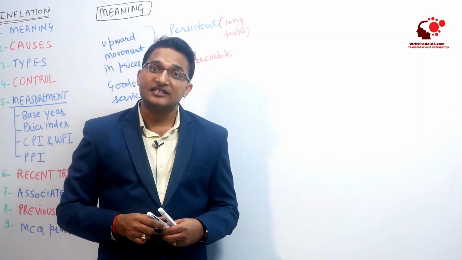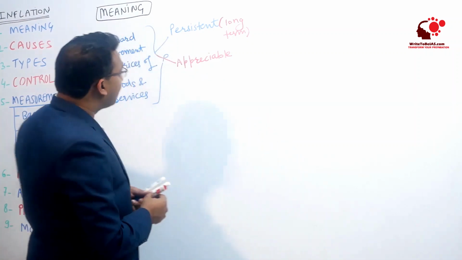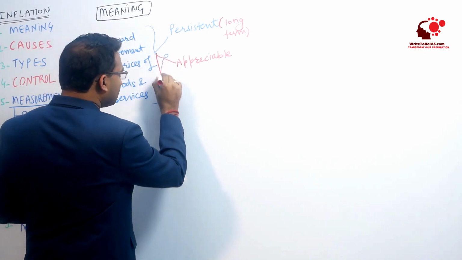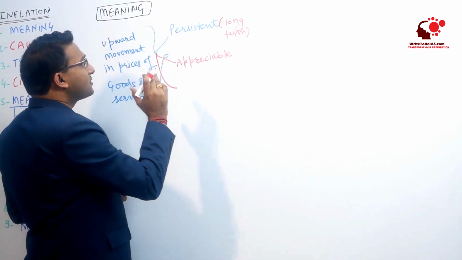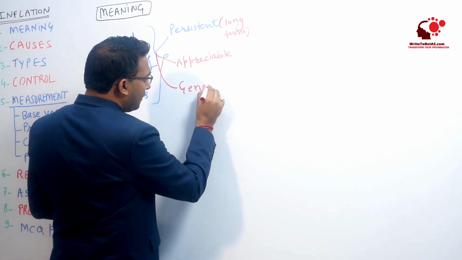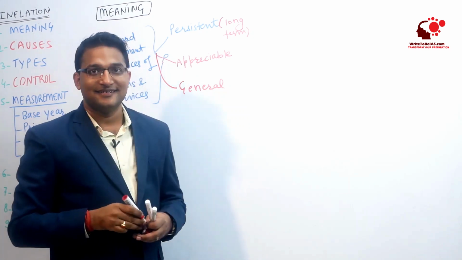This is the second peculiar feature. And the third feature is that this price rise should be a general rise in the price.